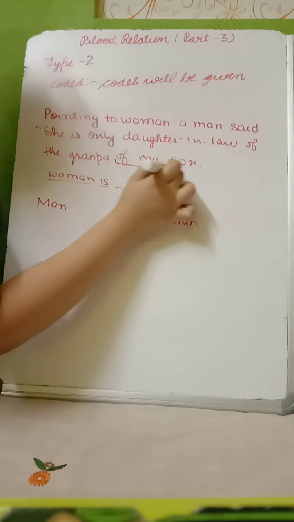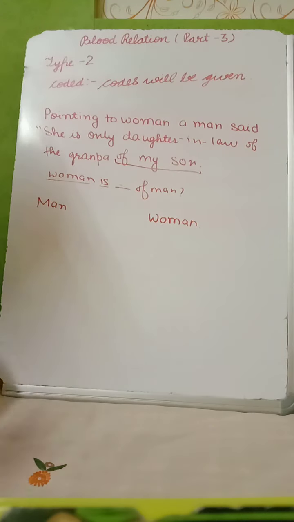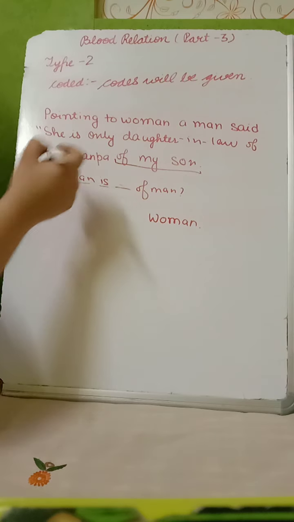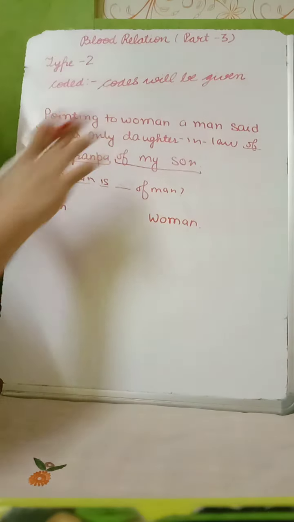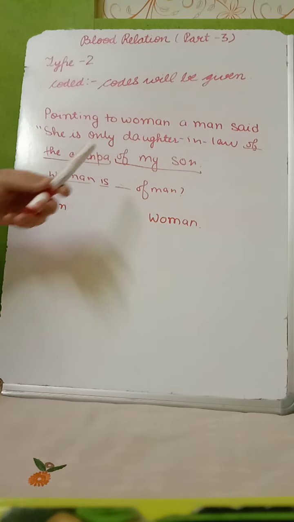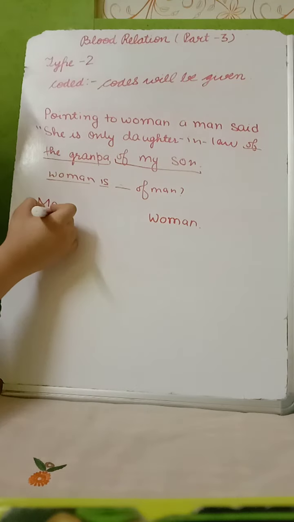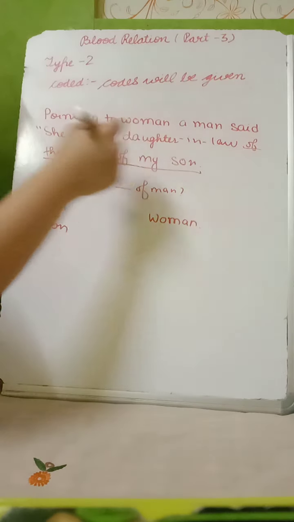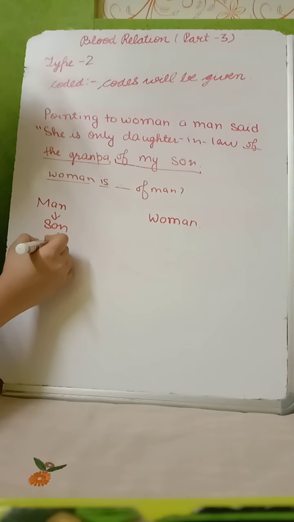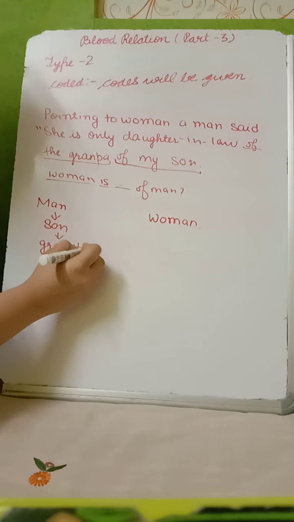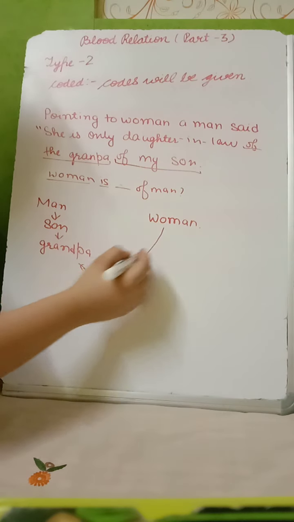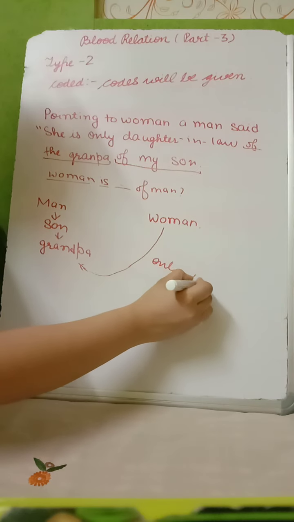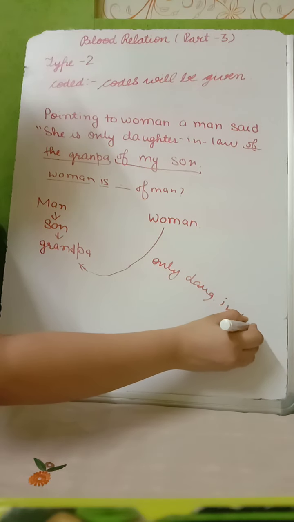And these questions are started from last. We start reading them from last. Here how many of are there in this question? There are 2. So we will make 2 phrases relating to of. Now of my son, first I will put this phrase, son. Then of the grandpa, so I will write here grandpa. Then what is saying? She is the only daughter-in-law. Means this woman is the only daughter-in-law.